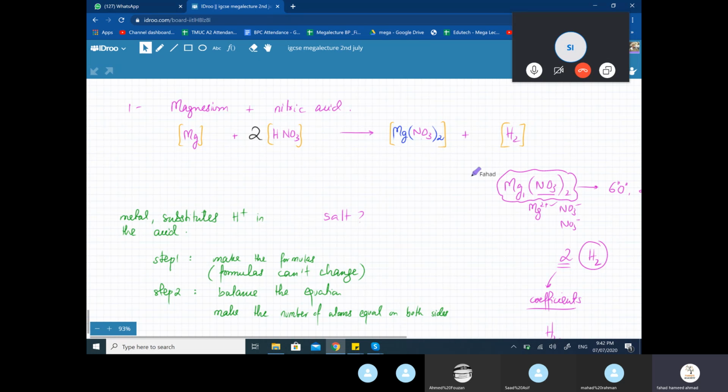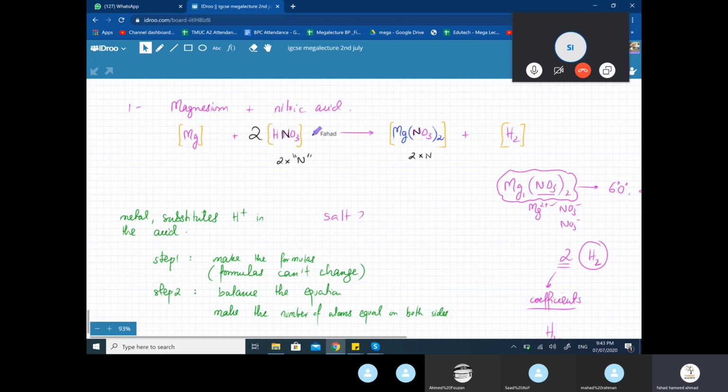Because if you look at NO3, you can look at NO3 together, or you can look at the elements separately. For example, let's focus on nitrogen. How many nitrogen do I have in NO3? There's just one. There's no number written with nitrogen, so there's one. But you've put a bracket and put a 2 around it. So that means there are two nitrogens over here. Actually, the same over here. How many nitrogens do I have in this molecule? There's only one. But since I have two molecules, that means there's going to be two nitrogens. So that is also balanced.